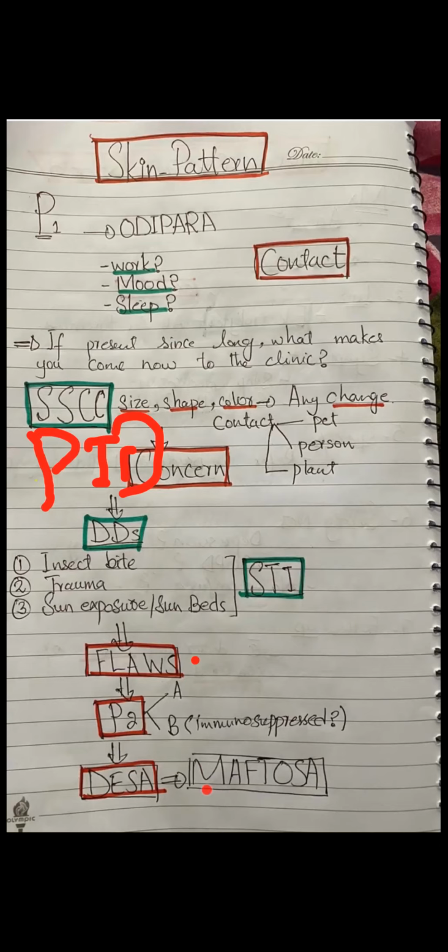Now, doctors, M is for medications. After DESA, in your history taking, you ask about medications. You ask the patient, are you on any medications? We always ask about any over-the-counter medications as well, any prescribed or any over-the-counter medications, or any herbal medications. So you ask the patient about three kinds of medications. Then you ask the patient about A. A is for allergies. Are you allergic to anything, any food?